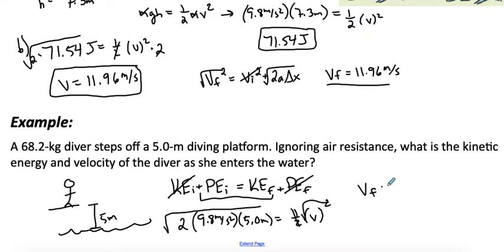Okay, so we're going to get a final velocity of 9.899. So let's just call it 9.9 meters per second. So the diver is going 9.9 meters per second as she hits the water. So that's how we use our conservation of energy equations to solve for energies and velocities.